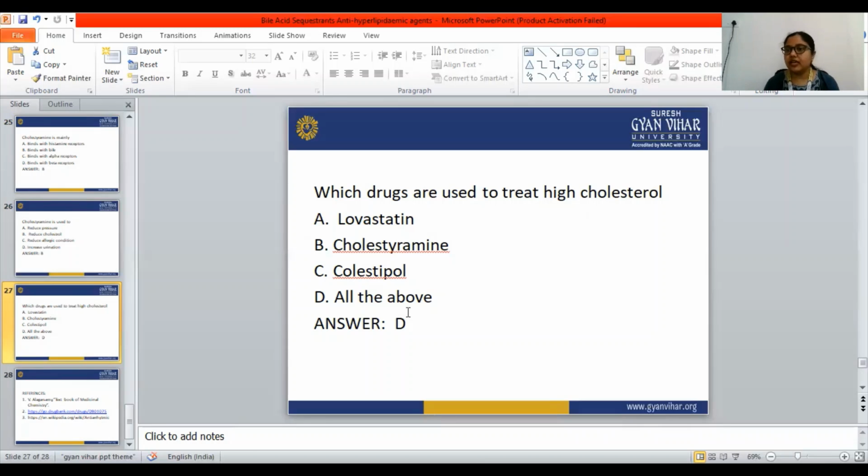So we are done with our anti-hyperlipidemic agents here. Okay, we have seen the introduction part, the classification, all the structures, mechanism of action, and the uses of the drugs that are given in the syllabus. Okay, so this is all about anti-hyperlipidemic agents. I hope everybody understood it very well. So thank you.